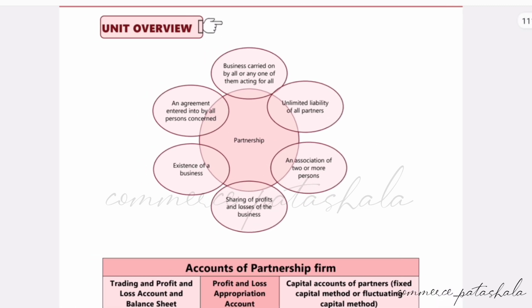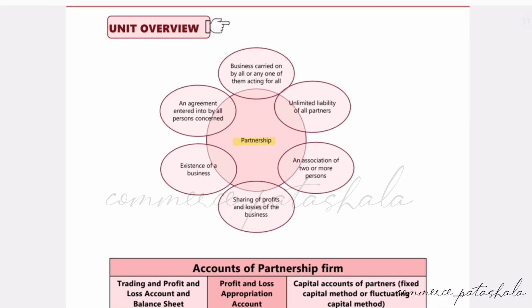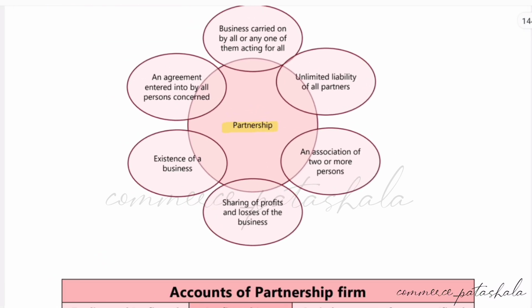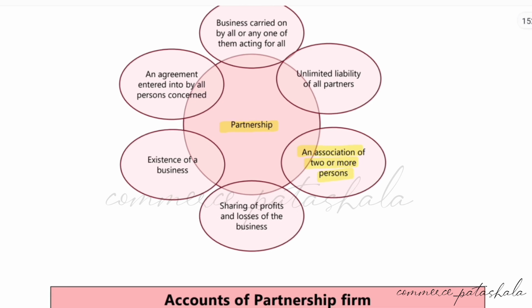So just to understand, first of all, what is a partnership? A partnership is an association of two or more persons. That means one person cannot carry on a partnership. There must be at least two persons to carry on a partnership business.